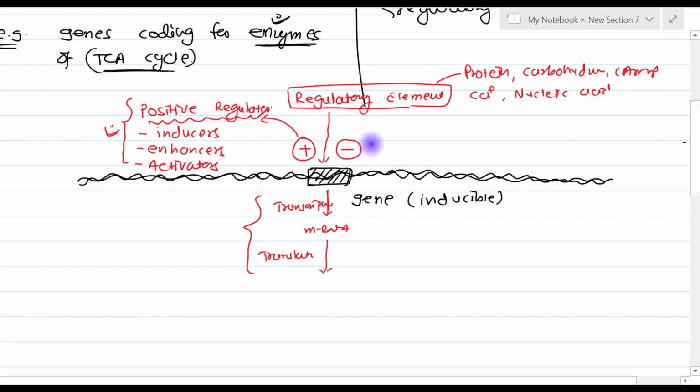Similarly, any regulatory element which can decrease the expression of a gene is known as a negative regulator. And just like positive regulators have been given certain names, the negative regulators are also known as repressors, or silencers. So, these are the things about positive regulators and negative regulators.